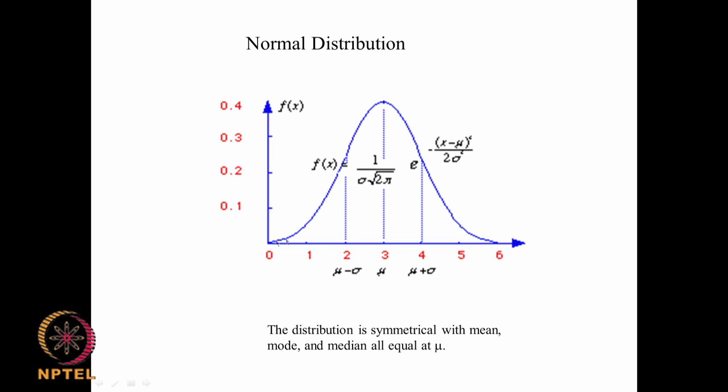So normal distribution is symmetric. So we know that in a normal distribution the mean, mode and median will all be equal to mu. Especially in a normal distribution mean is equal to mu, mode is equal to mu, median equal to mu, okay.